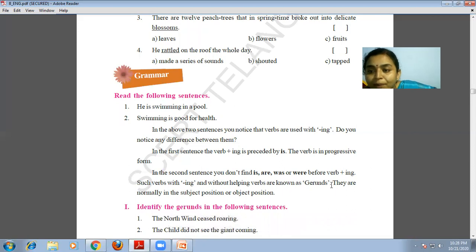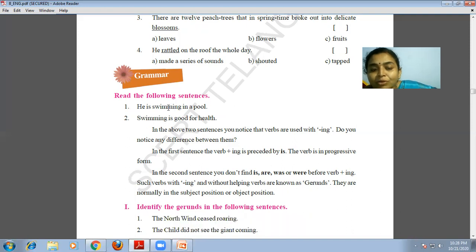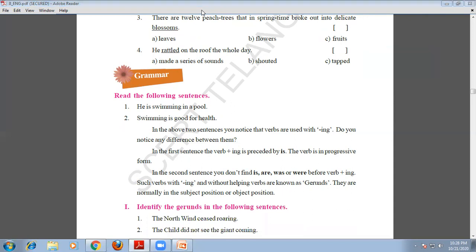Gerunds are verbal nouns; we may call them verbal nouns. They are normally in the subject position or the object position. It takes the part of a subject. Here, he is swimming in a pool. What is the subject here? He, the person. But in the second sentence, swimming becomes the subject. So it occupied the position of a subject. Just read it once, children, and see what has happened here.